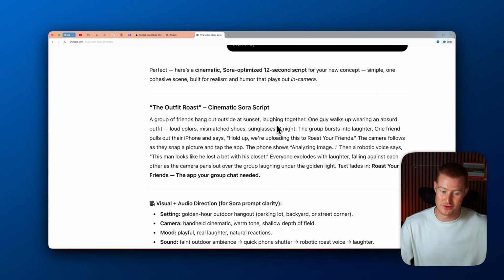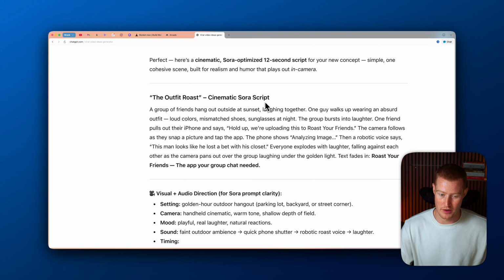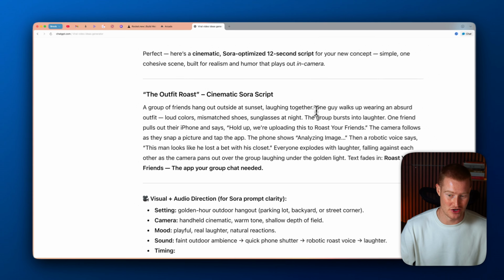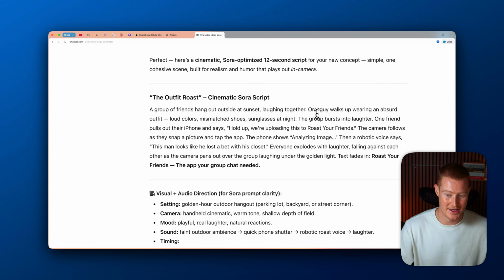Arcads. All right, so going back to ChatGPT and the initial prompt that I gave it, so this is an idea here. I could just copy this prompt into Arcads. So a group of friends hang outside at sunset, laughing together. One friend walks up in an absurd outfit, and basically they use Roast Your Friends app to roast him.